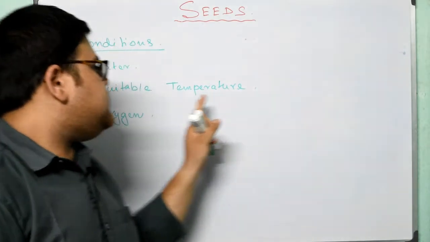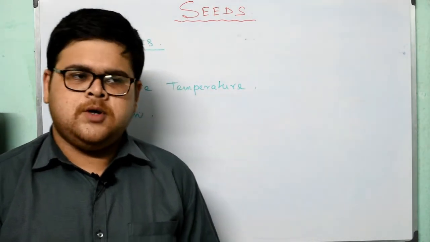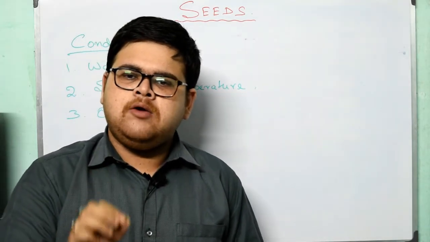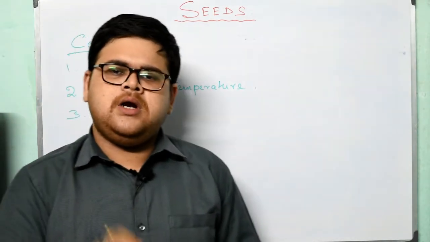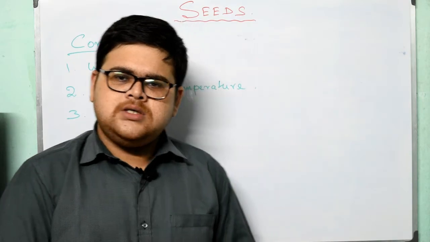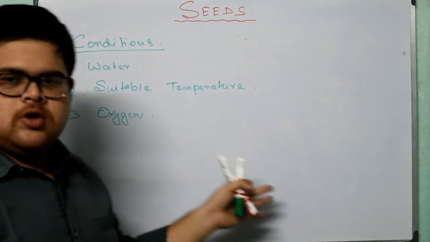Okay, the next point is suitable temperature. Suitable temperature is one of the very vital points, because it is the temperature which regulates the activeness of the particular embryo. So suitable temperature is needed for a seed to germinate. And the third point is oxygen.